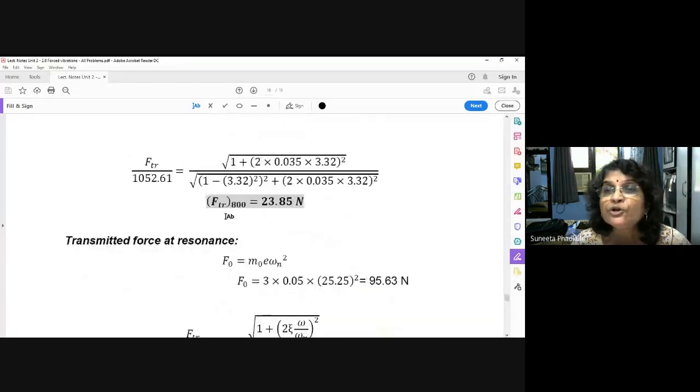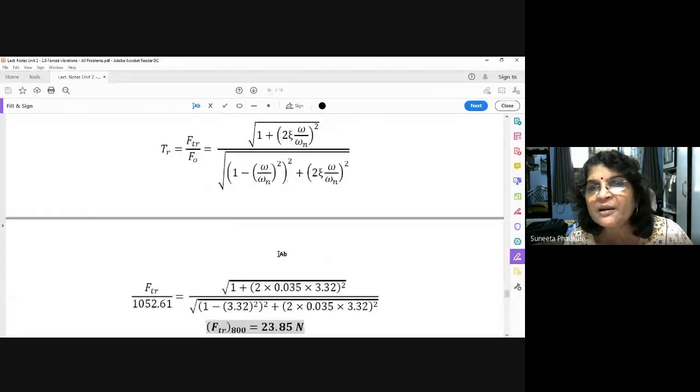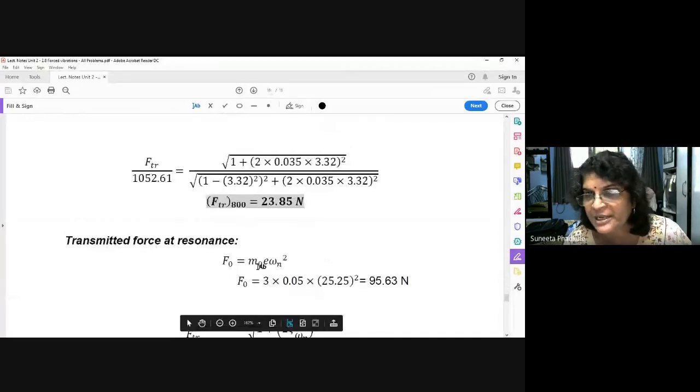And how much is the force transmitted at 800 rpm speed? 23.85. So don't get confused. See, FO is external. FO is the unbalanced force. The unbalanced force may be lesser or greater. That depends on how much omega is. This unbalanced force depends completely on omega, because M O is constant and E is constant.